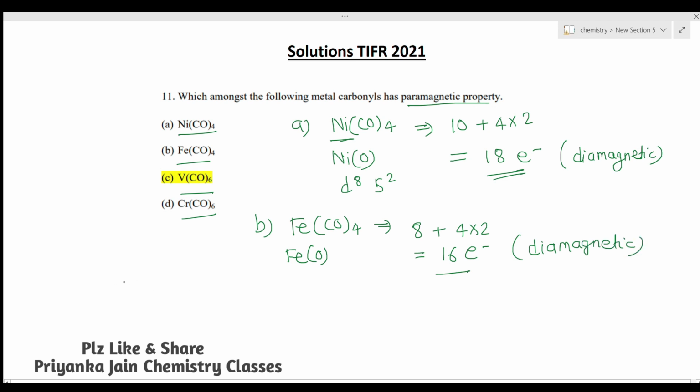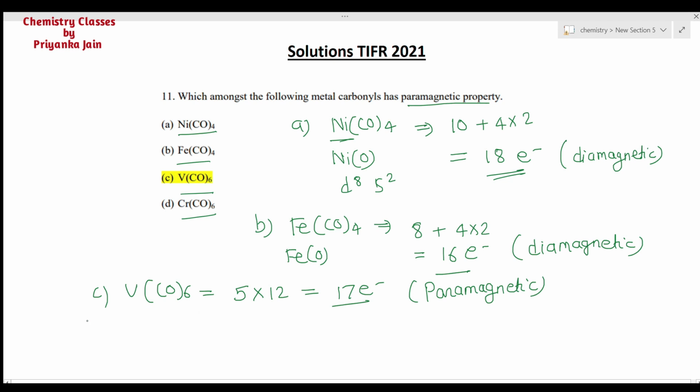Now see the third one, V(CO)6. In this case, vanadium will have 5 electrons plus 12 electrons from the ligands, so it is a 17 electron species, and this is an odd electron species. So it will be paramagnetic. The right answer is V(CO)6.